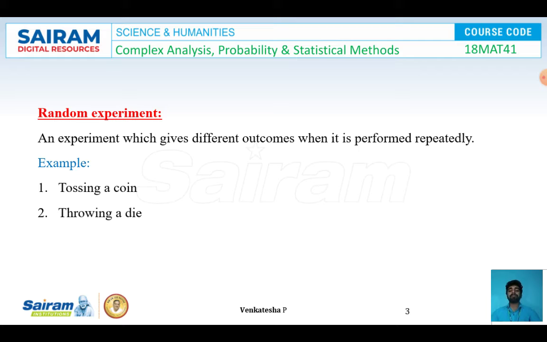Random experiment. An experiment which gives different outcomes when it is performed repeatedly. So those kinds of experiments will be called a random experiment. For example, tossing a coin and throwing a die are examples of random experiments. In tossing a coin one time, we'll be getting two possible outcomes, either head or tail. Similarly, in throwing a die experiment, we'll be getting six outcomes, either face 1, face 2, face 3, face 4, face 5, or face 6. So these kinds of experiments will be called a random experiment.